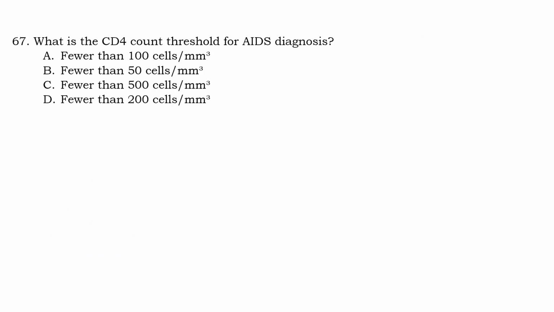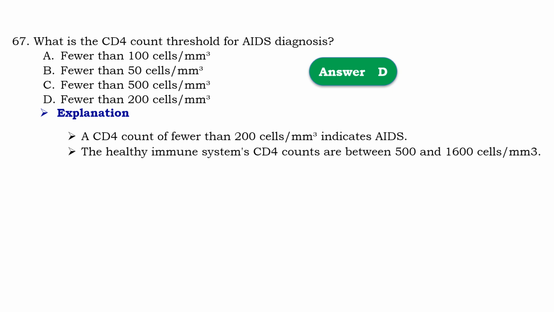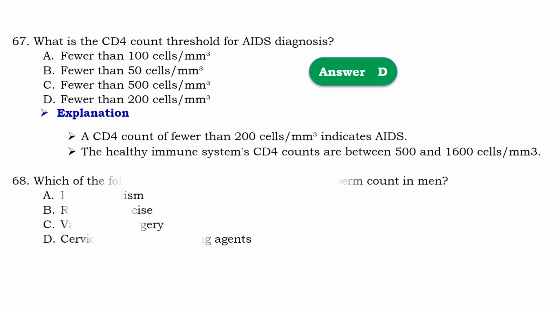Question number 67. What is the CD4 count threshold for AIDS diagnosis? So that should be D, fewer than 200 cells per millimeter cube. Means that a CD4 count of fewer than 200 cells per millimeter cube indicates AIDS. The healthy immune system CD4 count is between 500 to 1060 cells per millimeter cube.